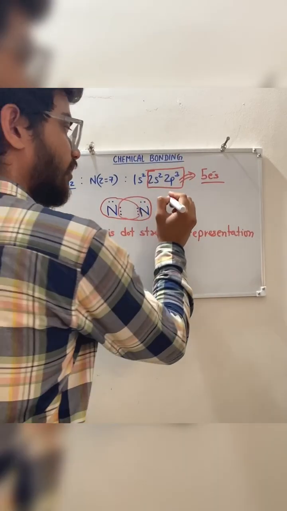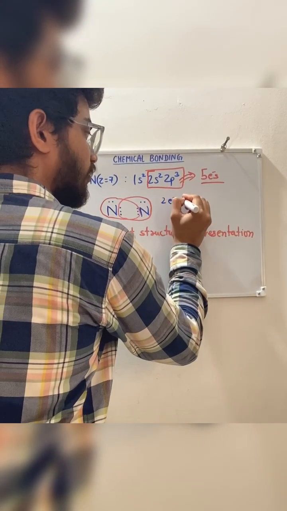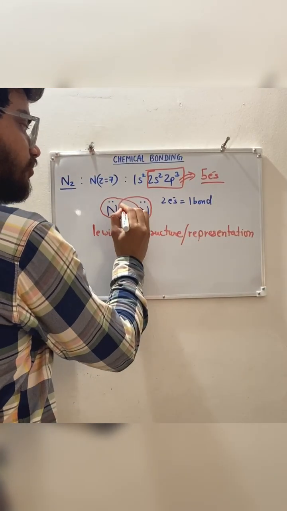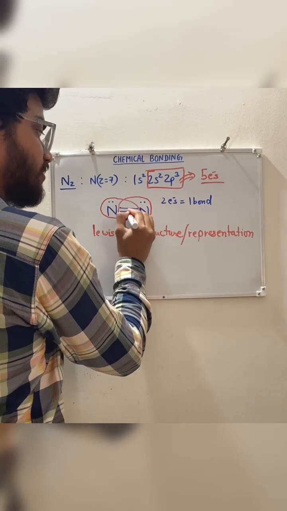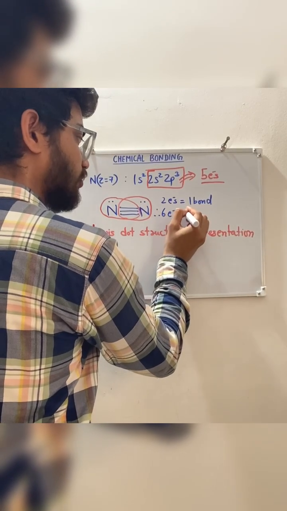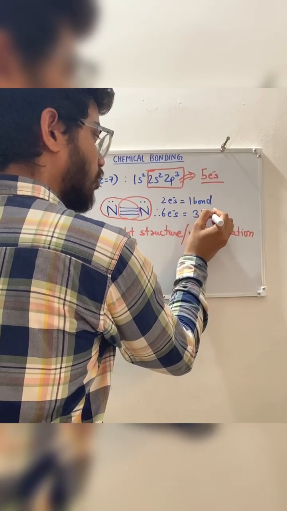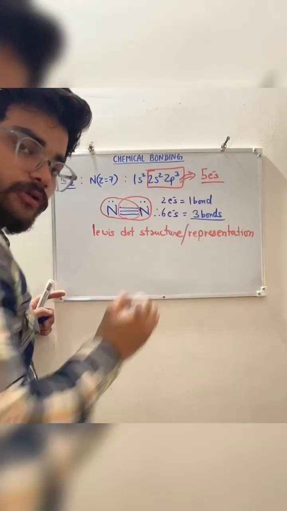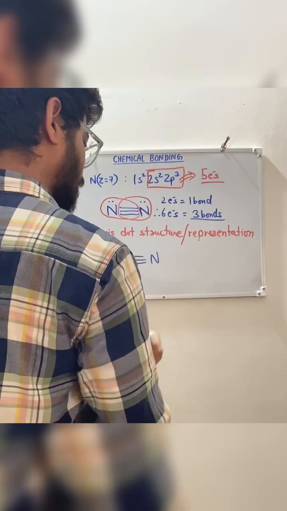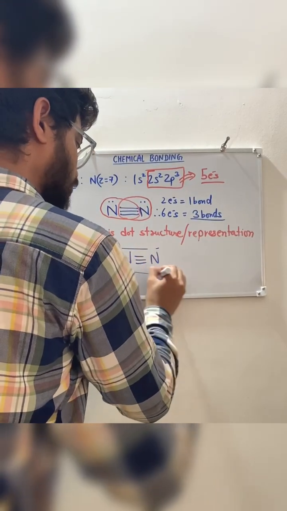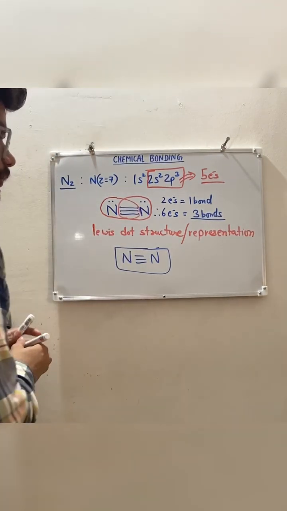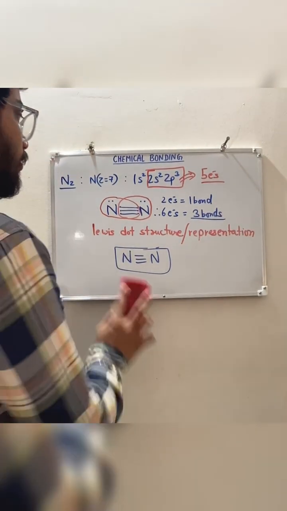And I told you that 2 electrons make one bond, right? So here how many electrons? 2, 4 and 6 electrons. It means 3 bonds, so 6 electrons will be equal to 3 bonds. So you can draw nitrogen like this. This is your nitrogen molecule, and this is the Lewis dot representation of the nitrogen molecule, right?